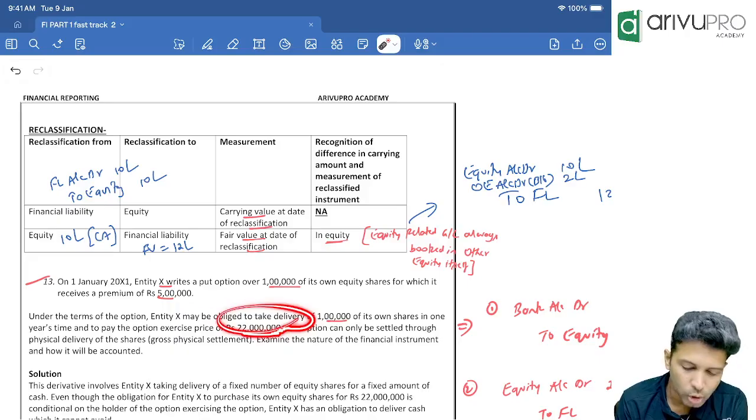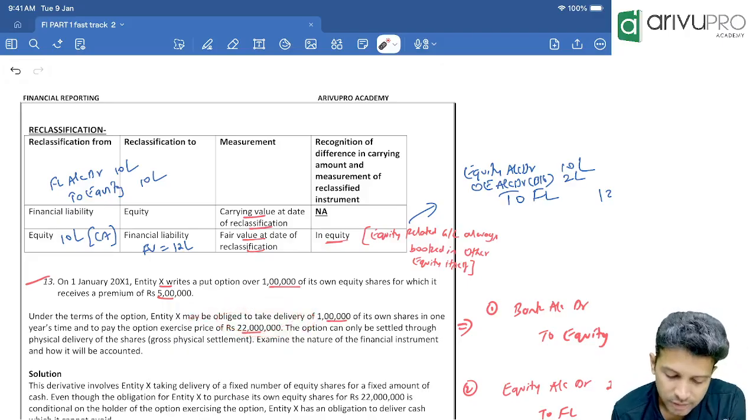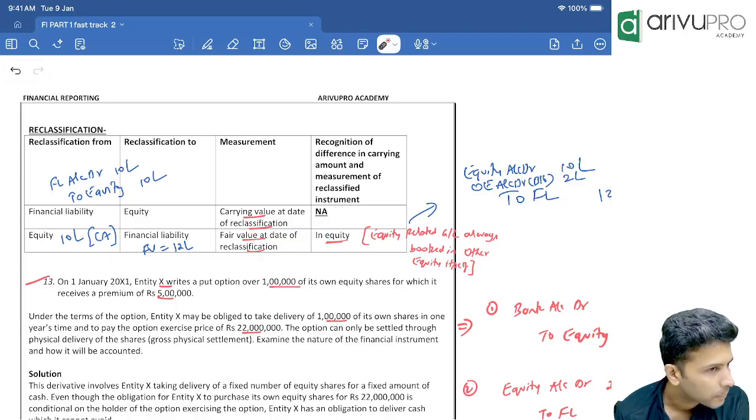Here it is, 2 crore 20 lakhs. Yes, Aji. Everybody good, Aji?